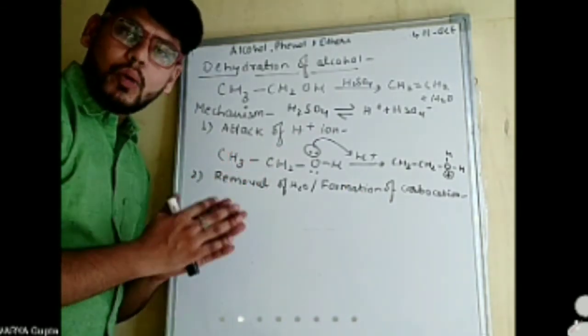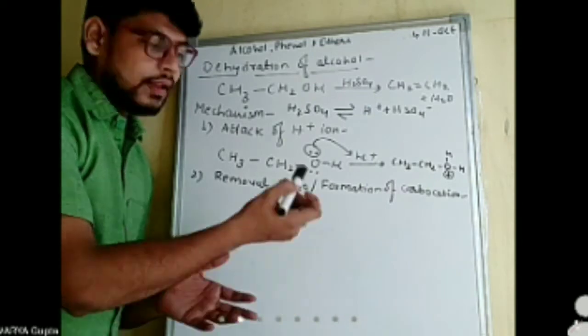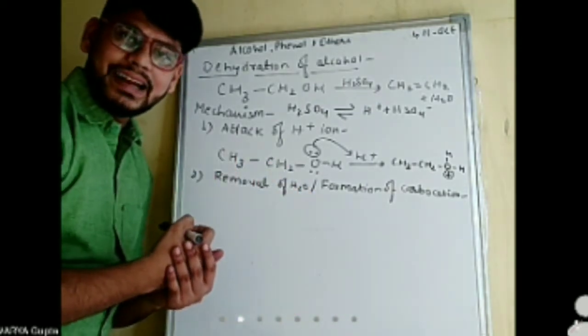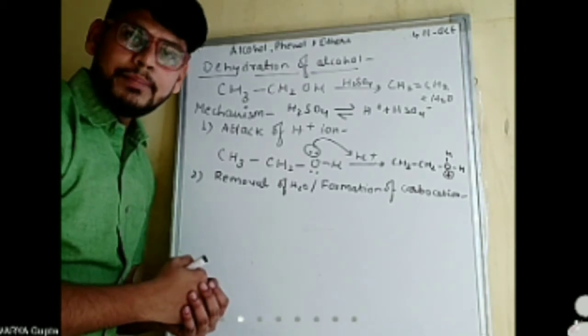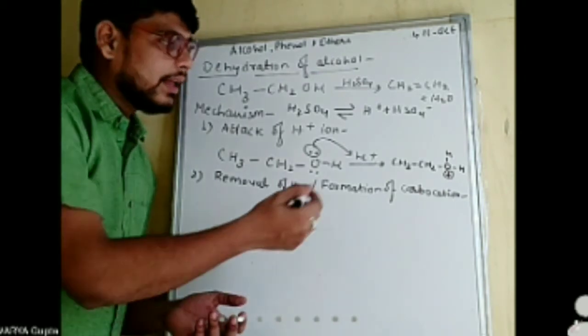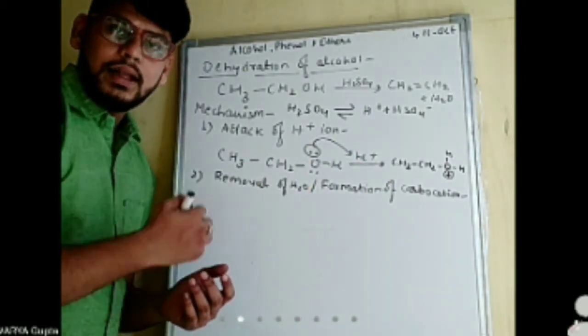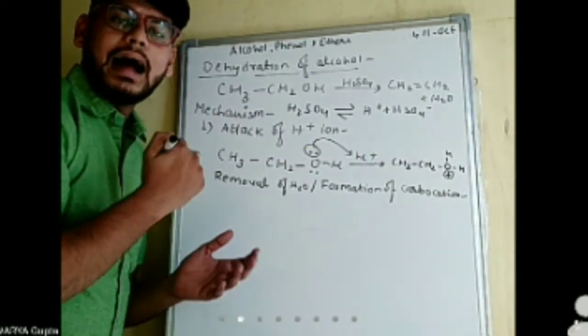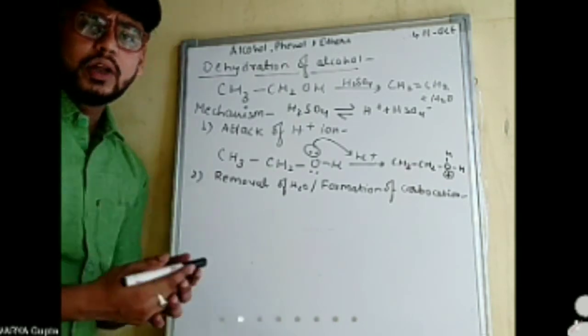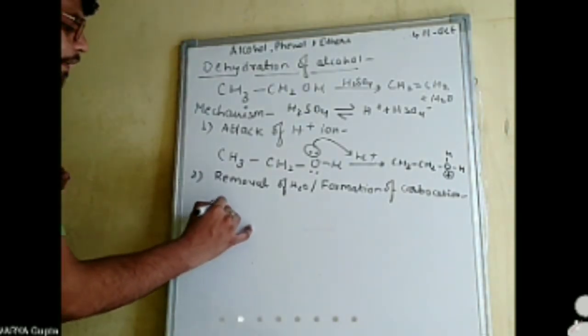Why do we need to form the carbocation? Because in the first step the species formed is ionic, and ionic species are highly unstable and highly reactive.